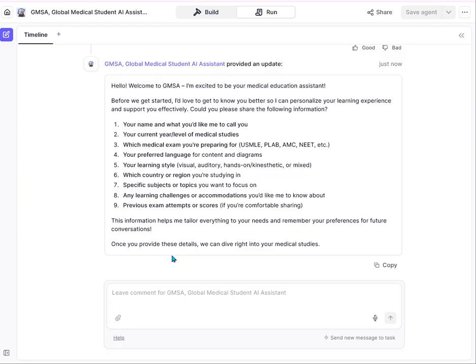It asks: what is your name? What would you like me to call you? Your current year level of education, which medical exam you're preparing for, your preferred language for content and diagrams, your learning style, which country or region you are studying in, specific subjects or topics you want to focus on, any learning challenge or accommodation you would like me to know about, and previous exam attempt or score.